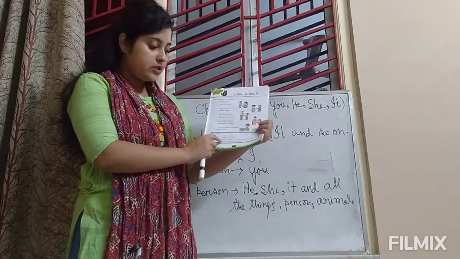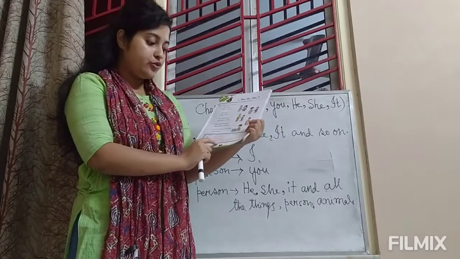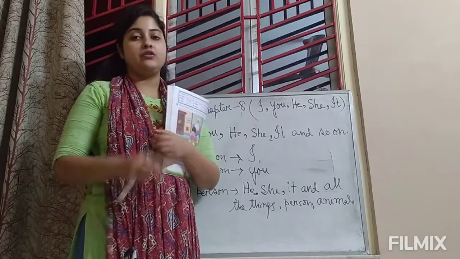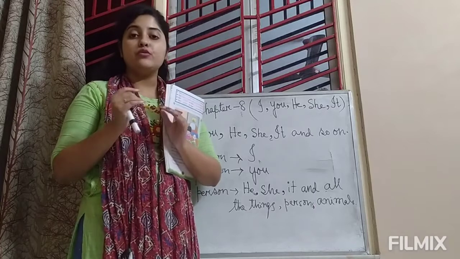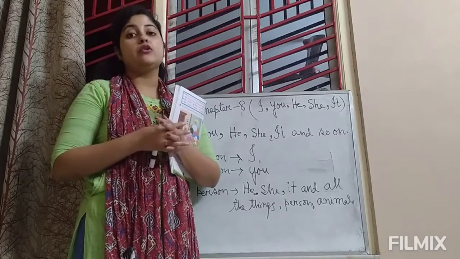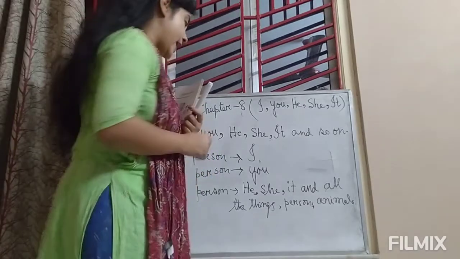Look at the last point. Non-living things, animals or birds, when they do not have a special name. When any animal or bird does not have a special name, that time we will use it, or when we talk about any non-living object, we also use it. Look at the example.